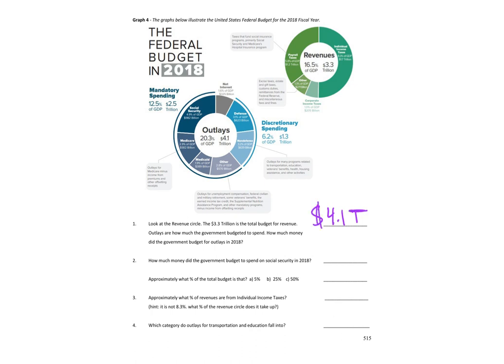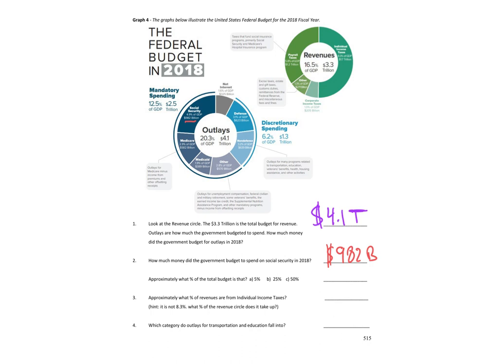How much money did the government budget to spend on Social Security in 2018? Okay, so I got to find Social Security somewhere. It's spend, so I'm looking in my outlays. And, oh, there we go, Social Security. They want to know how much money, so I'm looking for the dollar amount. 982 billion. Okay, that's a lot.